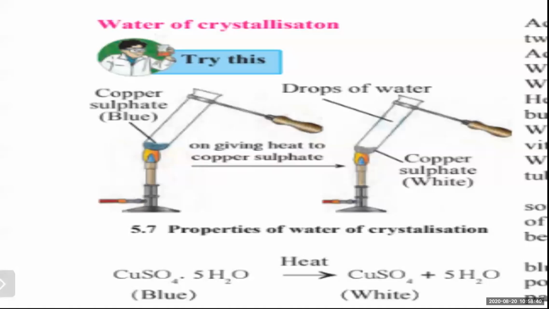Take some crystals of blue vitriol in two test tubes. Take some crystals, particles which you can feel with your hand, in both the test tubes. Blue vitriol is also called copper sulfate, and its color is blue, which you can see in the first picture. In the first one, add some water in one test tube and shake it.